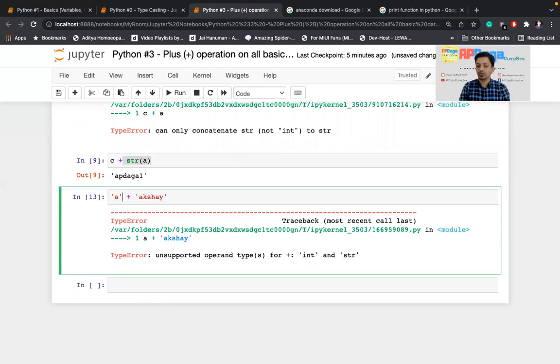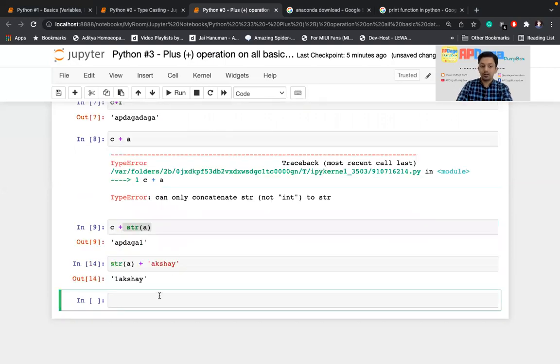If I use a single quote over here, it is going to consider A as a string. It won't remain any variable as such. So for that I have only one option, that is str of A. Whatever is the value of A, it will take that value, convert it into a string, and then concatenate it with another string.